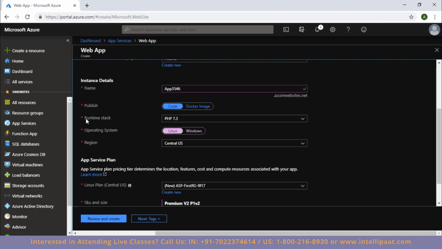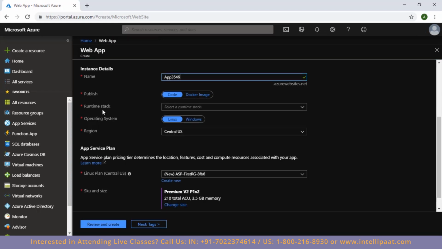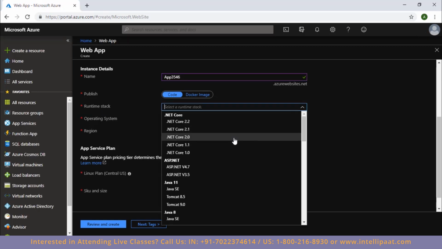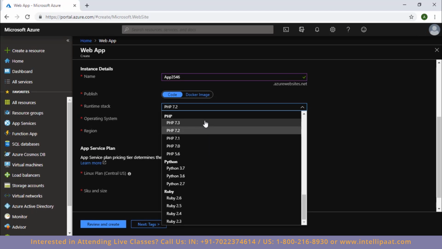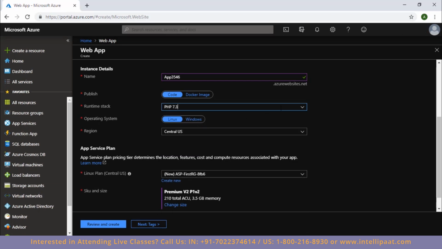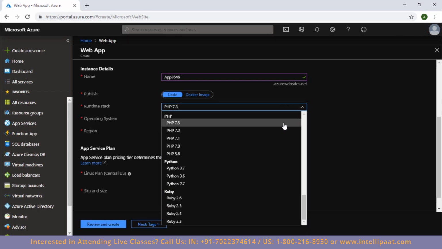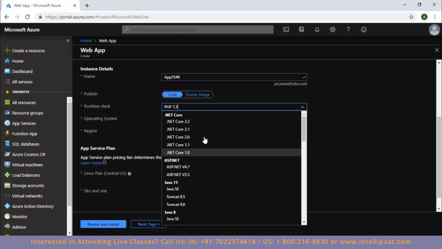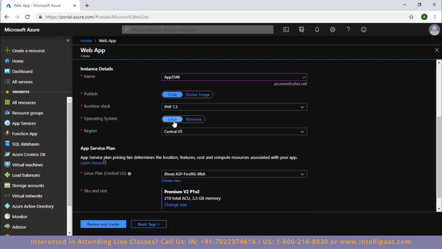After that comes this runtime stack option, where you can choose a language for your application development. Any of these languages you can choose. So I'm going to go ahead and choose PHP here. Now one thing to note here is that for all these languages, some of the languages are supported in Linux OS and some of the languages are only supported in Windows OS.